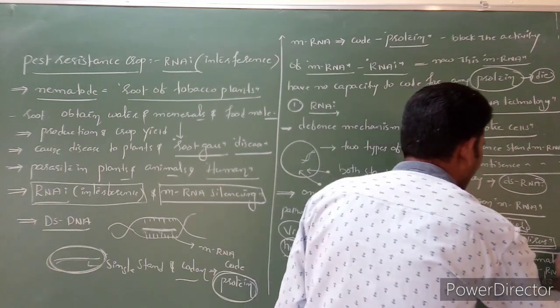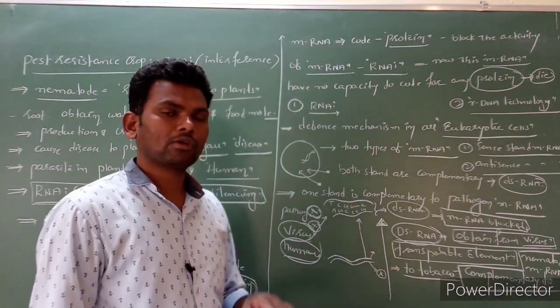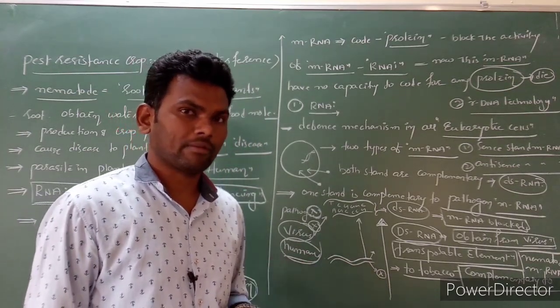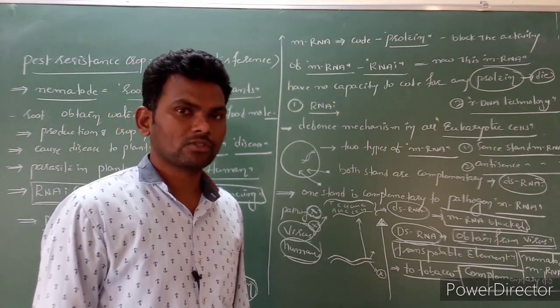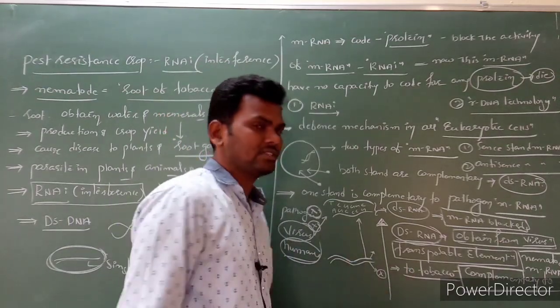Now nematode mRNA activity is blocked. The nematode mRNA has no more capacity to code for protein. Then gradually it is going to die. So this is called the mRNA silencing process.